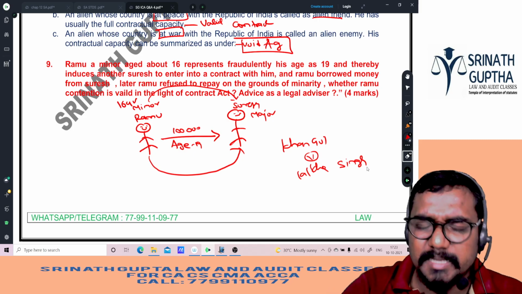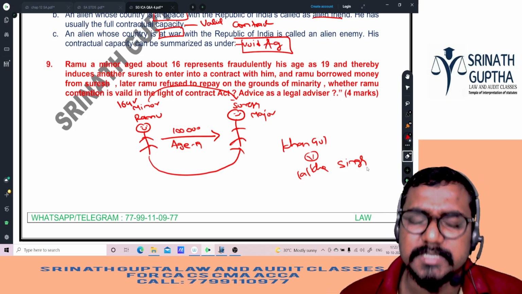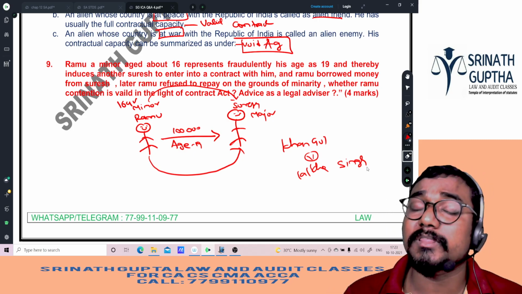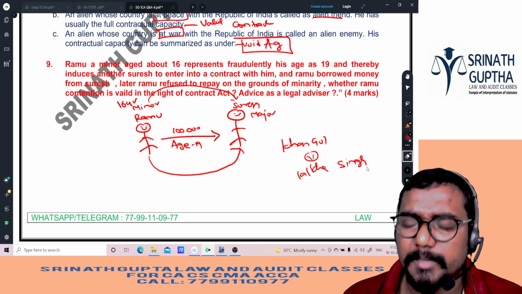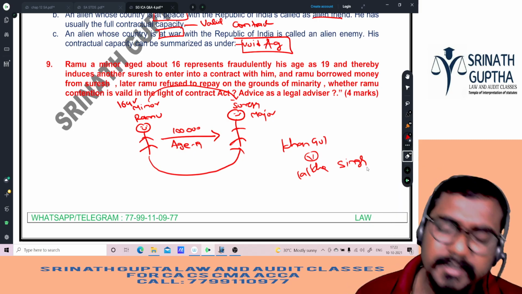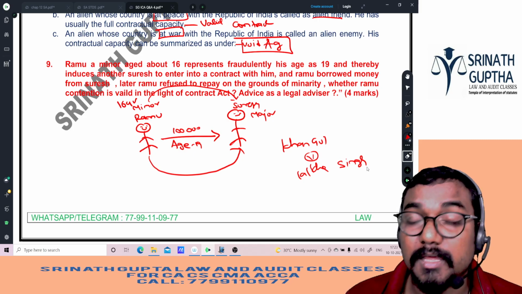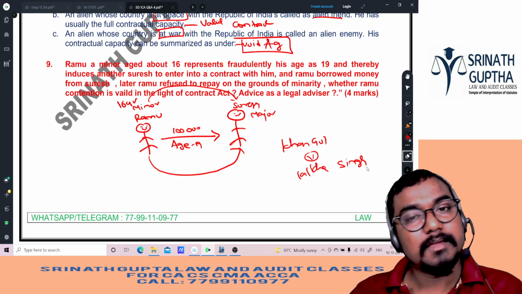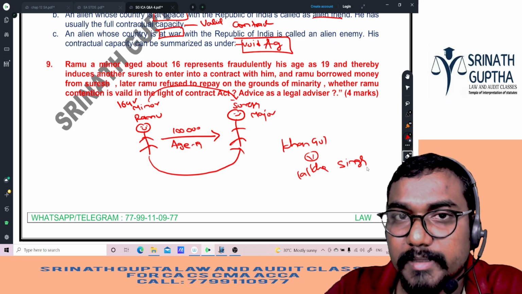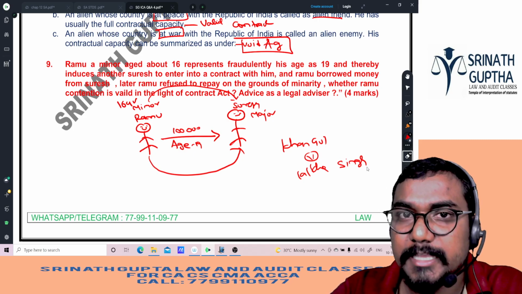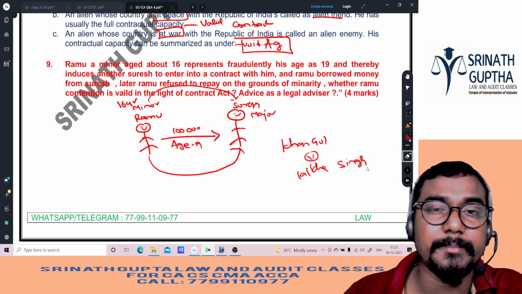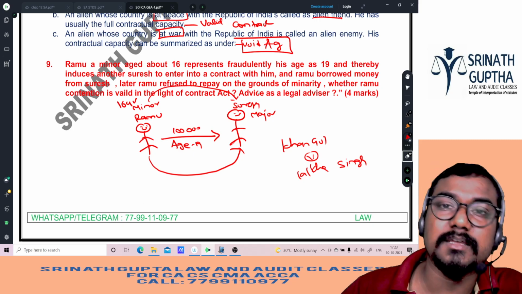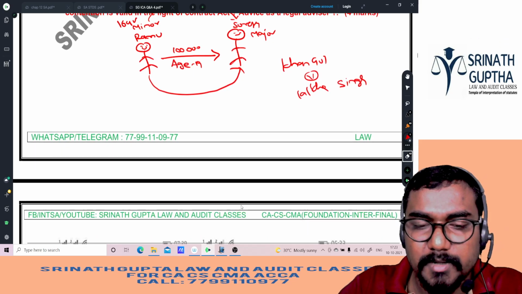Step number 1, step number 2. Ramu is a minor, aged about 16 years, but telling it as 19, borrowing the money from Suresh. Subsequently, Ramu does not want to repay the money to Suresh. Decision: Suresh cannot recover the money from Ramu because it is a void ab initio agreement. So even if a minor fraudulently represents his age and borrows any money, still it cannot be recoverable. Yes or no, sir? So with this, the chapter is also over, beta.